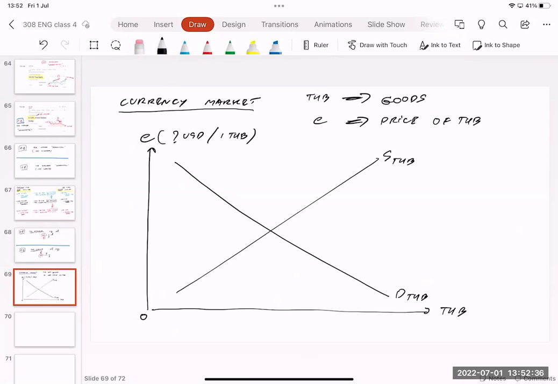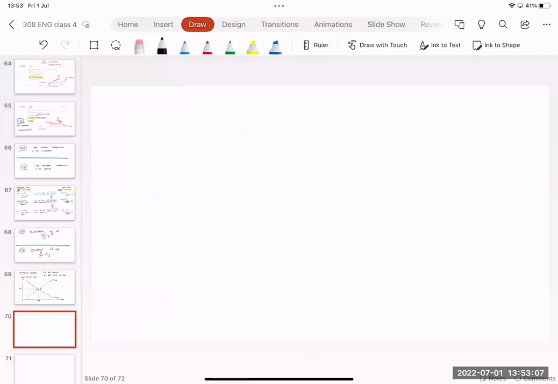Demand for Thai baht is from those who want to buy Thai baht. Supply is from those who want to sell Thai baht. Demand is about buying, and supply is about selling. Of course, you can have the equilibrium point, the point where demand intersects with supply. This is the number of Thai baht in the market, and this is the price of Thai baht, E1. Okay, so far so good. So the next question is, who wants to buy Thai baht and who wants to sell Thai baht?